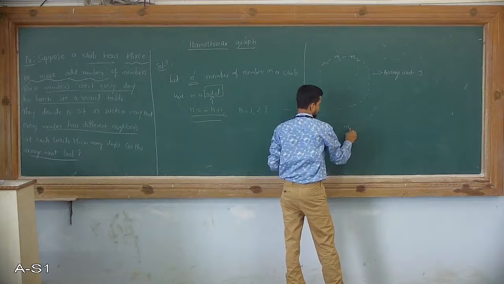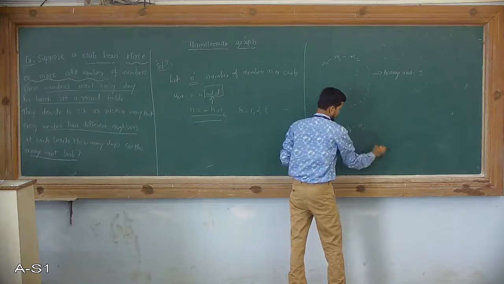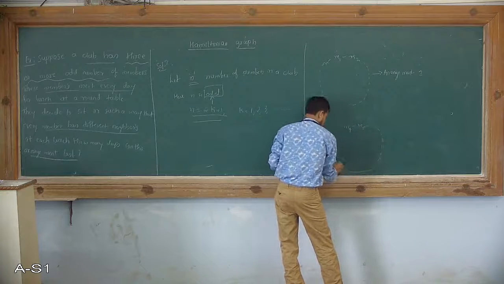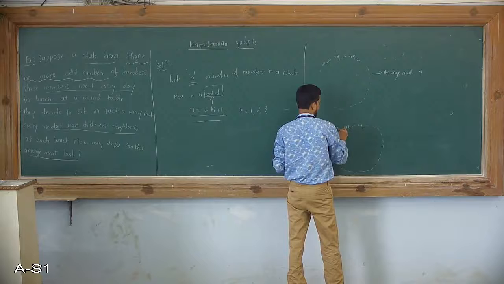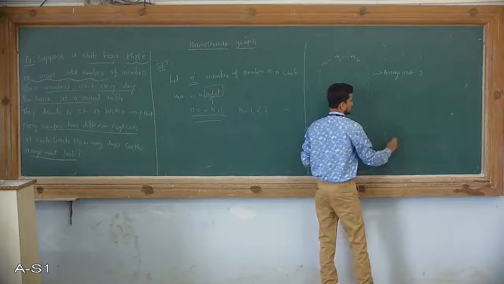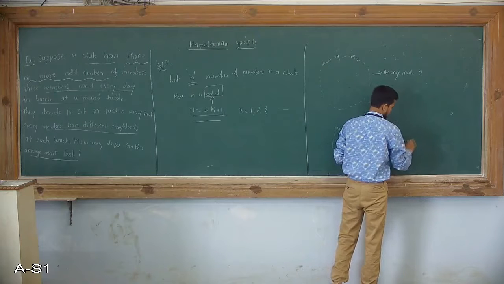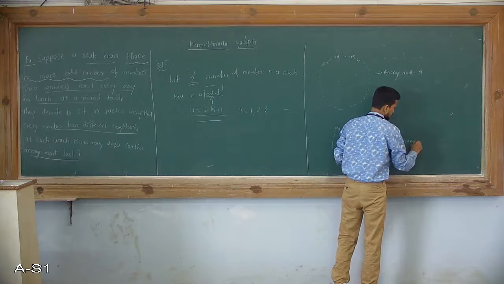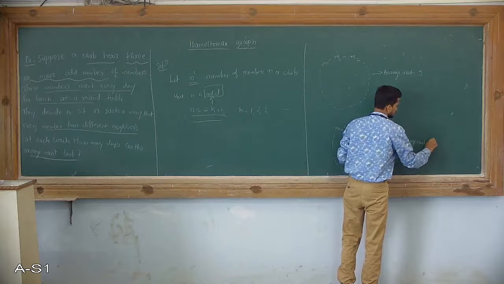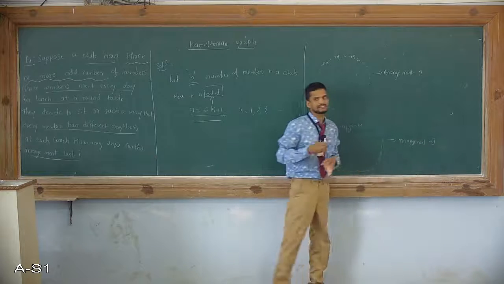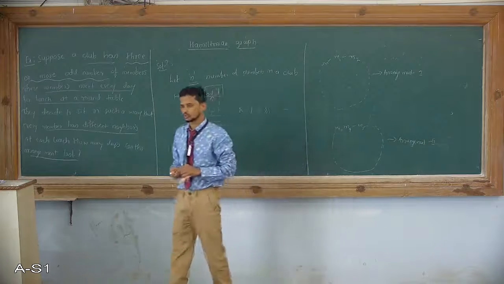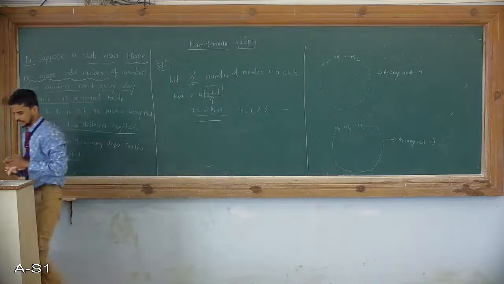I will call it M4, M5, so on and so forth, because it is a circular table, up to Mn minus 1. So this is arrangement 2.